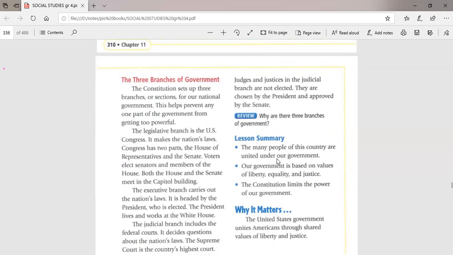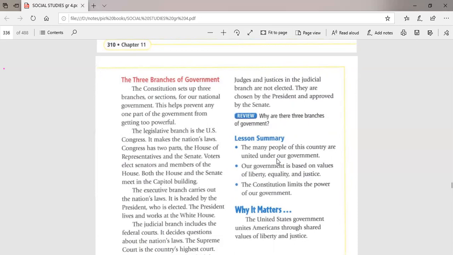This is to prevent any branch or any one part from getting too powerful in America.